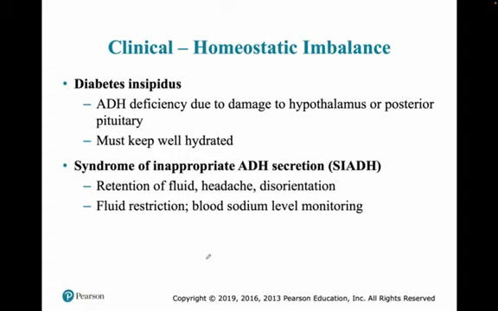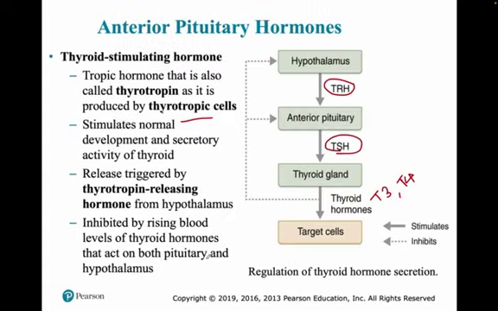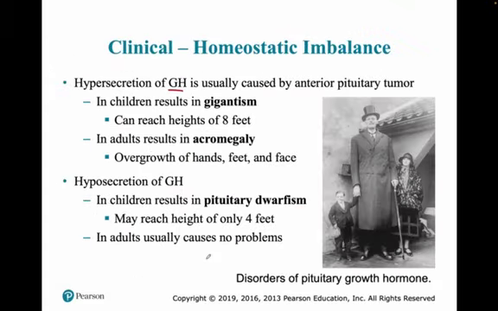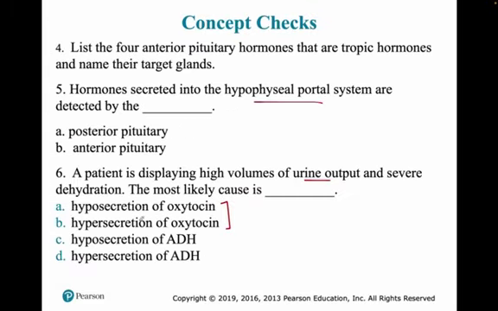So that means the person will have to drink more water to stay hydrated, right? Because the person is losing too much water and ADH is secreted less, he or she is having high volumes of urine output and severe dehydration. Again, ADH helps in reabsorption of water from the kidney tubules.